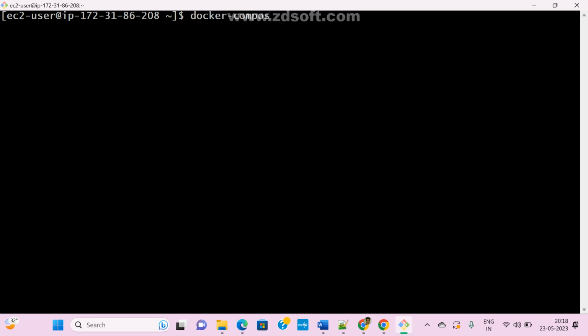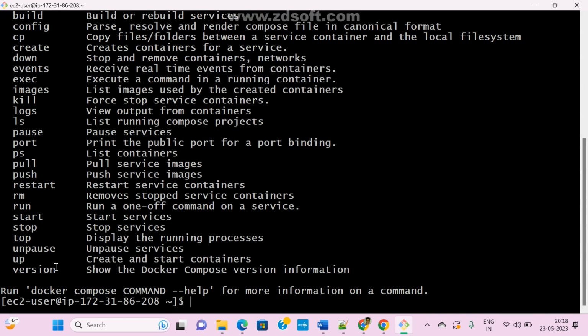Now this is the command, guys. Docker compose. There is one command, see here, the config command. Parse, resolve and render compose file in the canonical format. So you implemented the YML file. I want to check whether the syntax is correct and you are following a proper order or not.